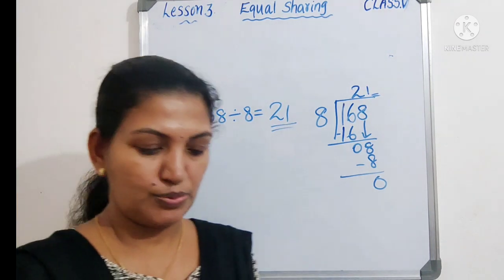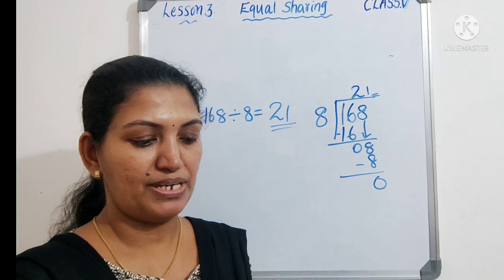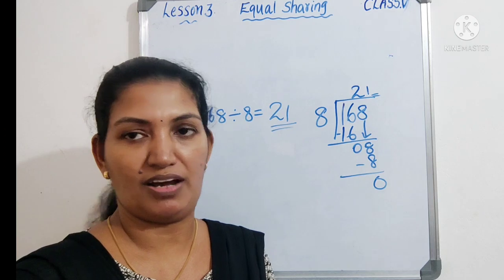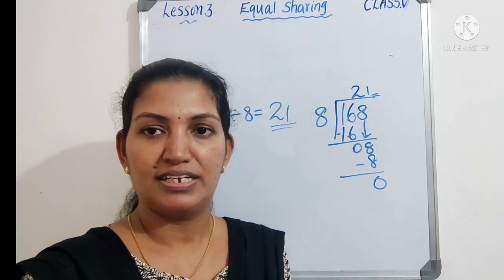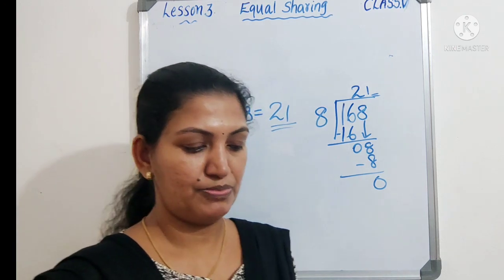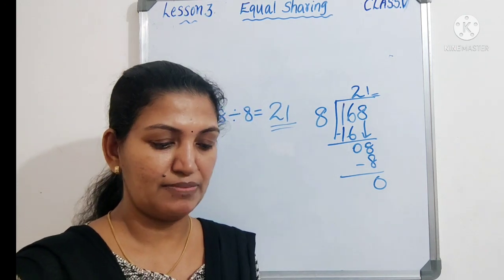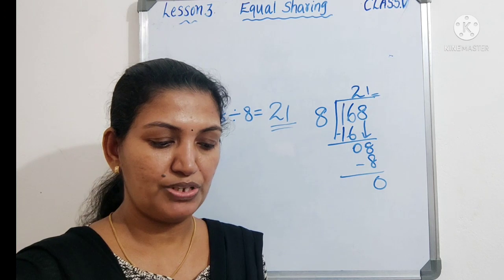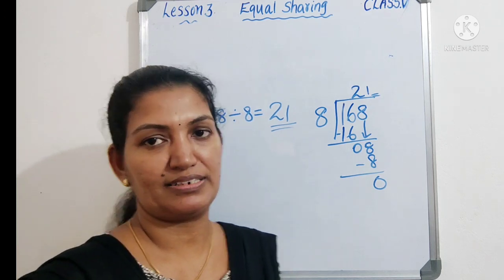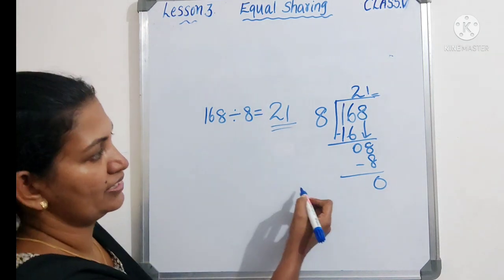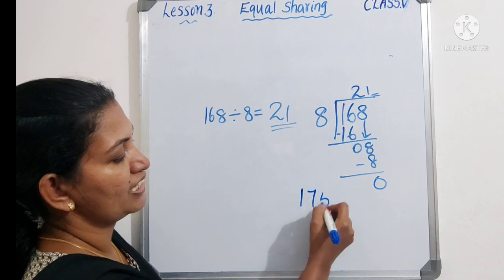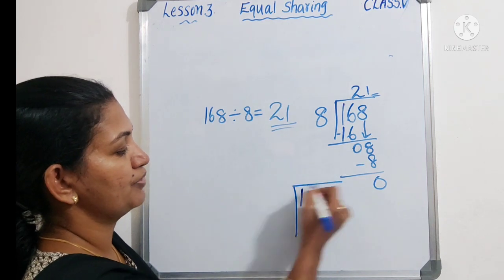Next question. If 175 pens are packed into 7 packets, how many pens would each packet have? The same model question: division of 3 digit and single digit. That is total 175 pens, packed equally into 7 packets. Then how many pens would be in each packet? That also you have to divide and find. 175 divided by 7.